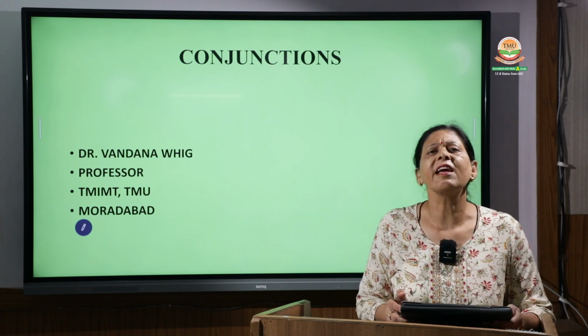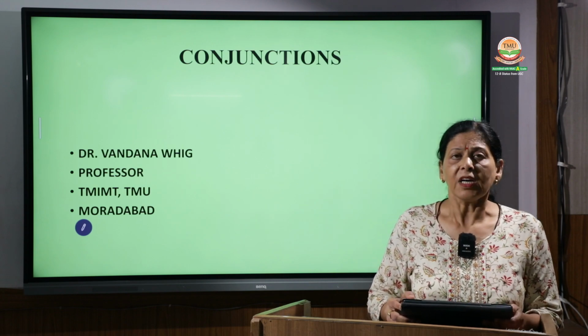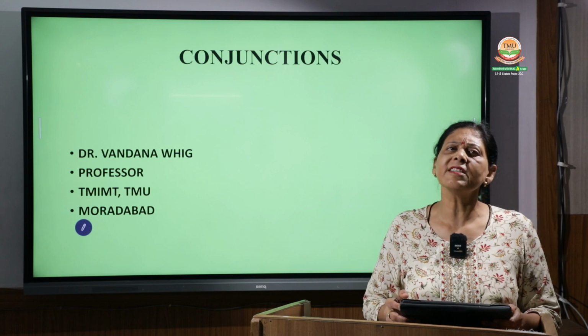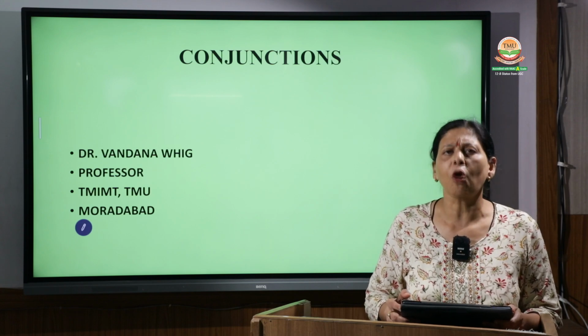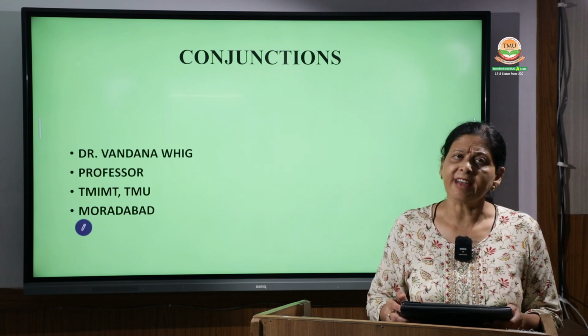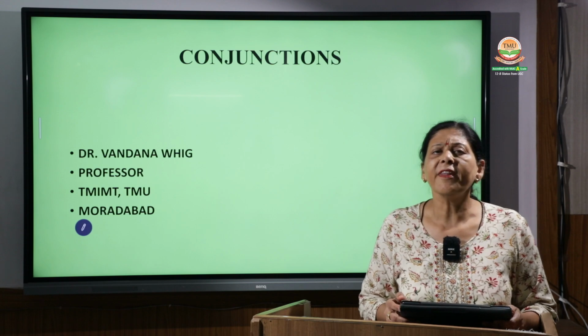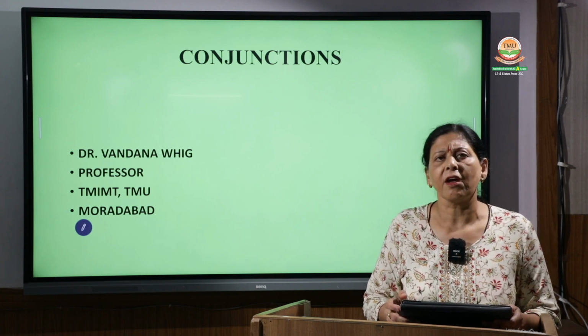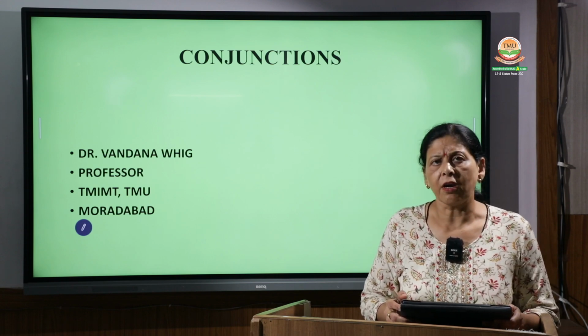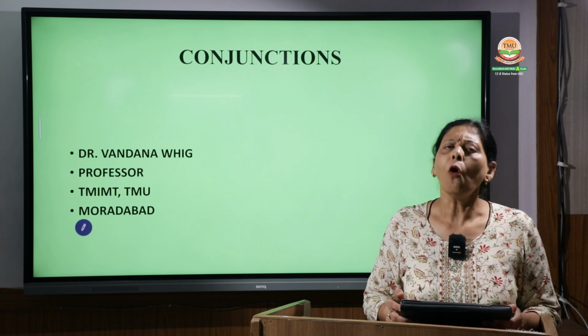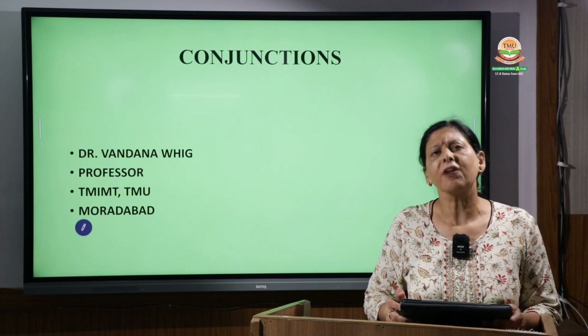No long sentence is complete without conjunctions, whether it is and or but, while or whether, if or even, though or although. All these are different forms of conjunctions.